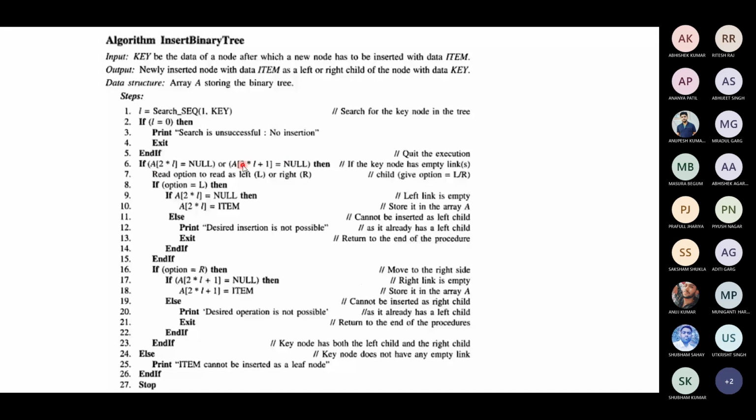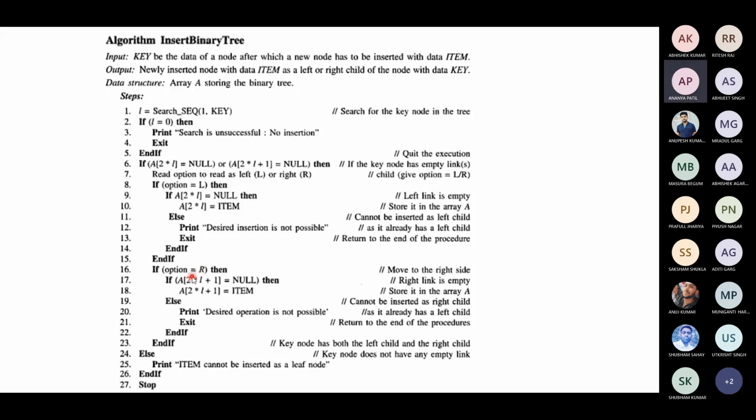If either of them is not null, you say that the item cannot be inserted as a leaf node because it already has a left child and right child. If they are null, then you ask whether you want to insert as a left child or a right child. If the option is left, then you verify that the position where you are storing the data is null, in order not to overwrite. If it is null, then you insert the item. If it is not null, you say that the desired insertion is not possible because it already has a left child.